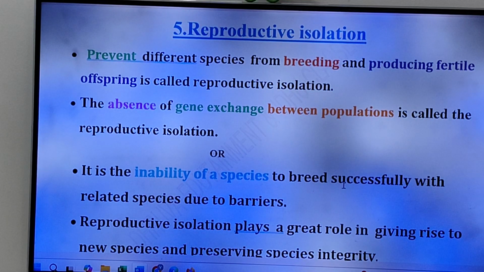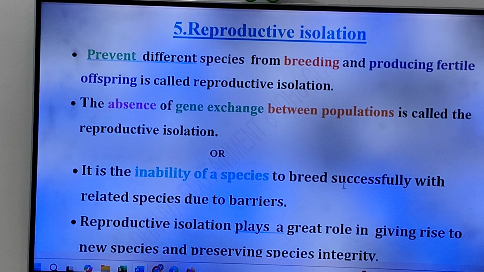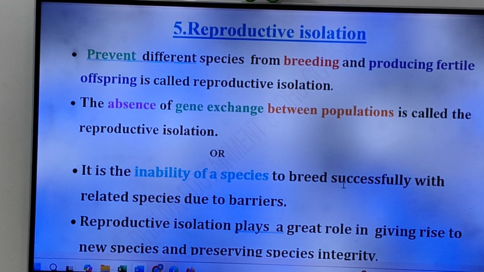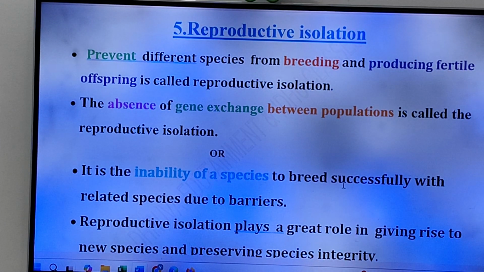Preventing different species from breeding and producing fertile offspring is called reproductive isolation. Second one, friends, the absence of gene exchange. There is no exchange of genes, friends. The absence of gene exchange, there is no transfer of genes from one generation to other generation. The absence of gene exchange between populations is called reproductive isolation. Or it is the inability of a species to breed successfully with related species due to barriers.